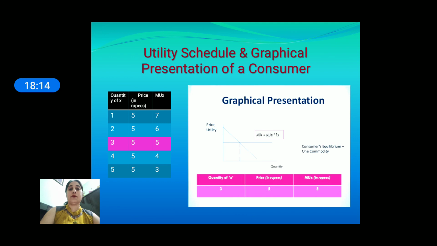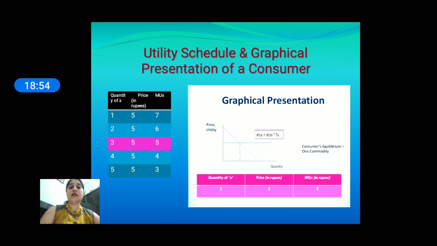But on the fourth unit he has to pay 5 rupees again for the fourth ice cream, but the fourth ice cream gives him the marginal utility of 4 utils. Here marginal utility is less than the price, so being a rational person, the consumer cannot purchase the fourth unit of ice cream because he has to pay more price than the marginal utility of that commodity. And on the fifth unit he has to pay 5 rupees again, but the marginal utility of the fifth unit is 3, so a rational person will not purchase the fifth unit of ice cream because he has to pay more price than the marginal utility of that commodity.